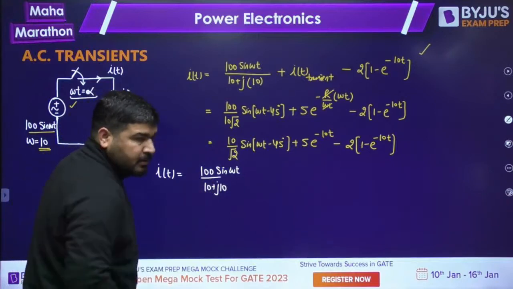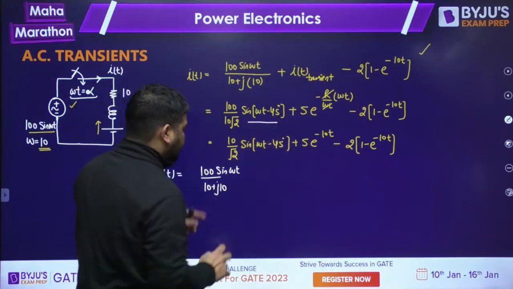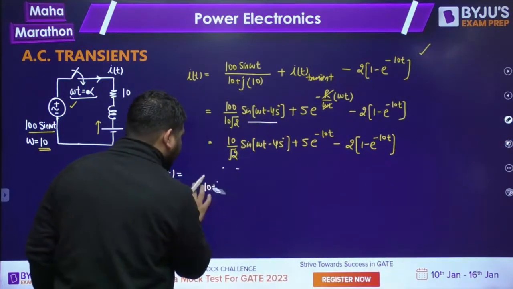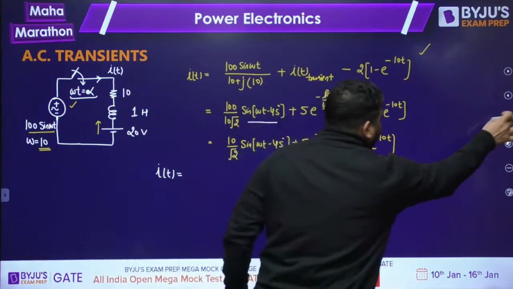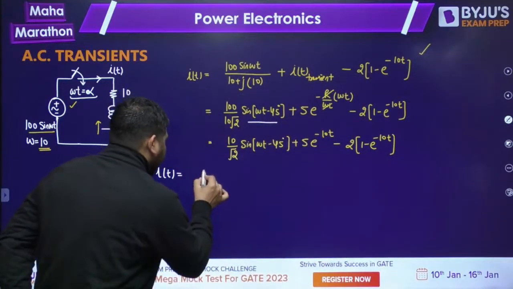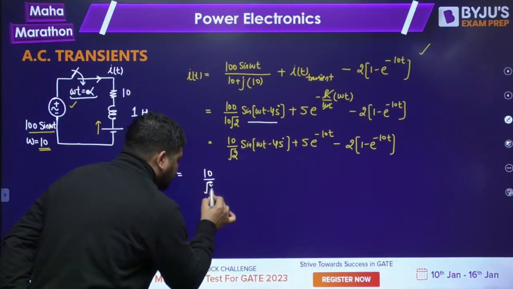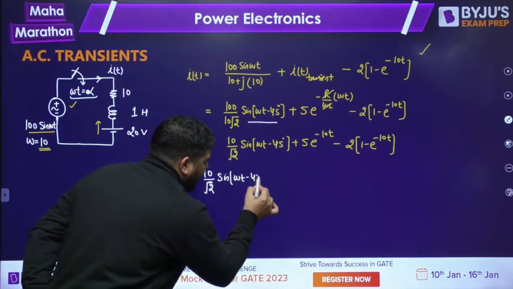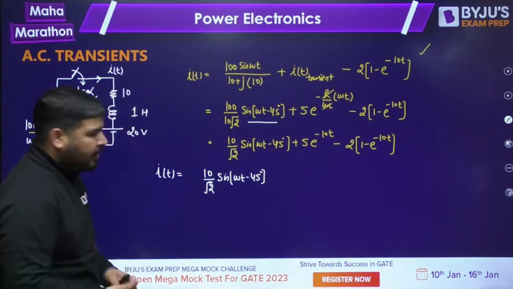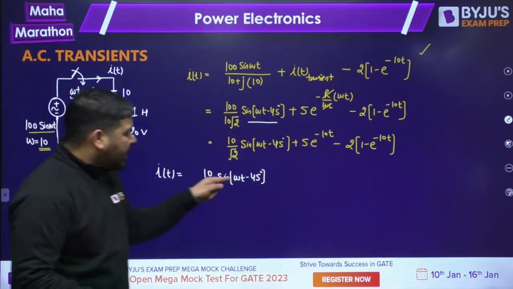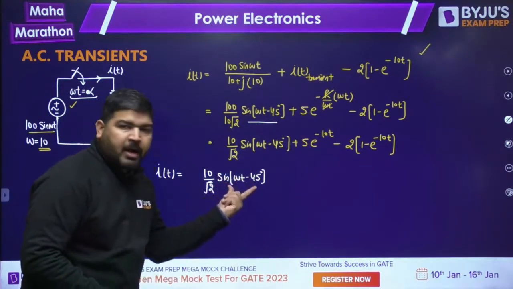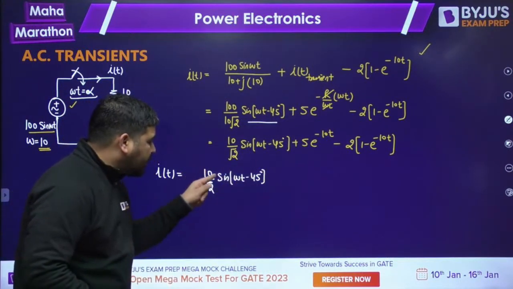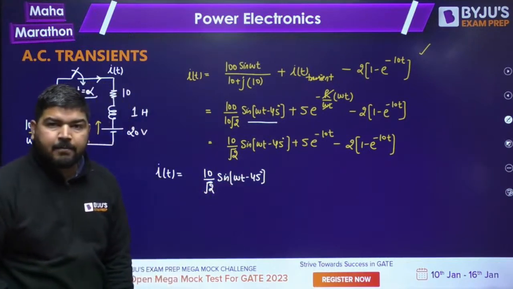Now what is the value of this? We already know this steady state current value, so why should I write it like this? Better you write the steady state current directly. The steady state current will be 10 by root 2 sine of omega t minus 45 degree. Now, since you are closing the switch at omega t equal to alpha, at omega t equal to alpha this value will be 10 by root 2 sine of alpha minus 45 degree.